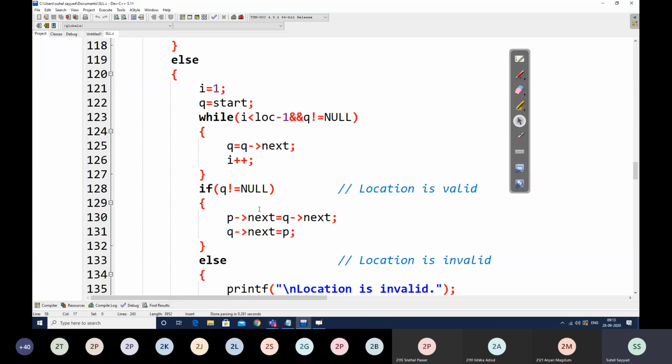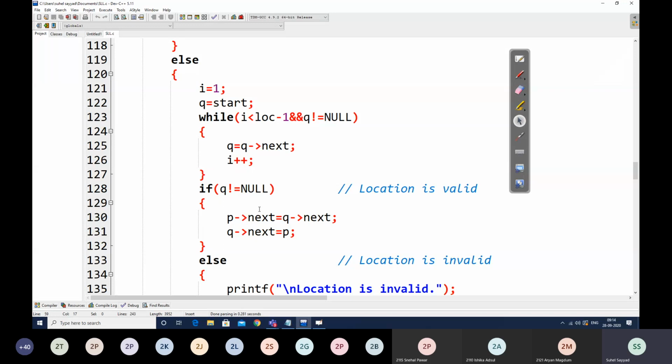So the while loop takes the condition i less than location minus 1, and q not equal to null. We are writing this condition in order to determine whether the given location is valid or not. In case you pass a very large number as the location, then q will keep on jumping, and in that case q will become null. So whenever q becomes null, the location would be treated as invalid.